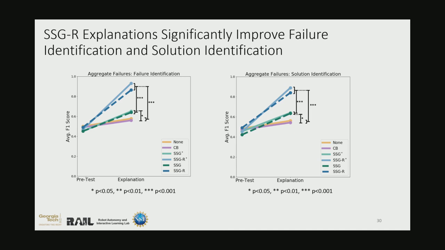SSG-R explanations significantly improved solution identification compared to both prior work CB explanations as well as the unranked SSG explanations. So overall, these results demonstrate the importance failure-focused explanations have in helping users gauge the cause of a robot's failure as well as how to help the robot recover. Now, for more details on these results as well as the analysis of each failure type individually, please see our paper.